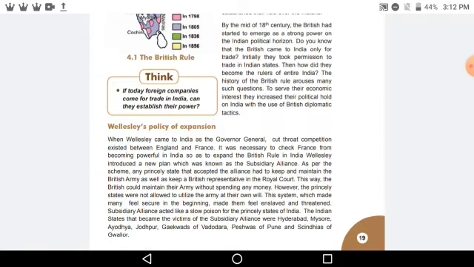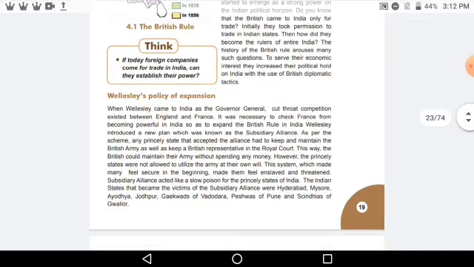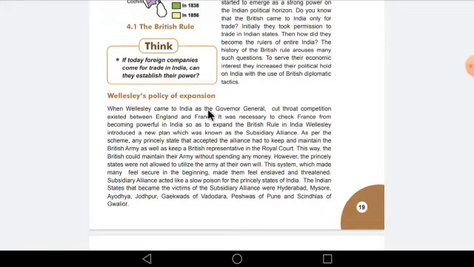It was necessary to check France from becoming powerful in India so as to expand the British rule. As France was their competition, they wanted to cut it off and make British rule stronger in India. They did not want French power to become stronger.